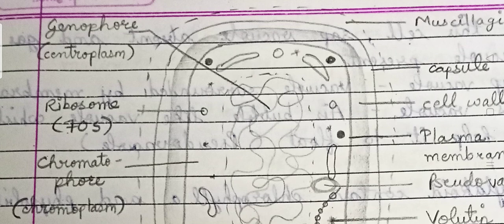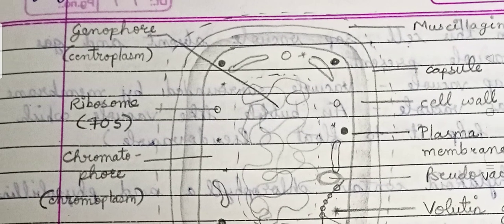The periphery consists of the chromatophore, a somewhat colorful body, present at the peripheral portion. So here two distinct parts are present. The center part is colorless, and you can say it is the genophore, and the peripheral part is colored, and you can say it is the chromophore.